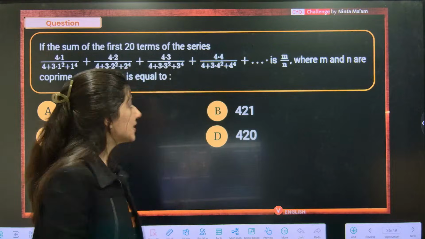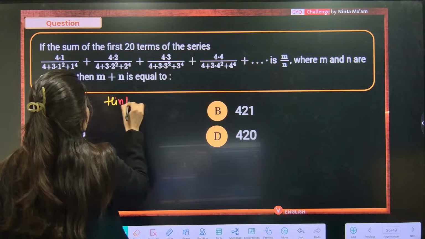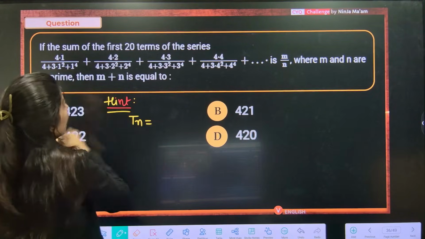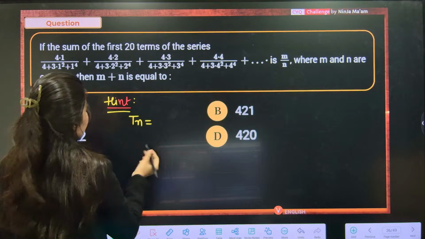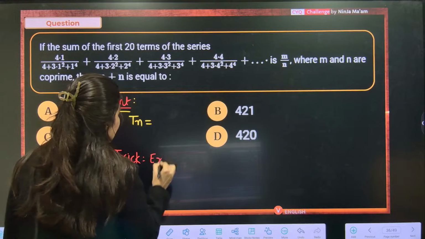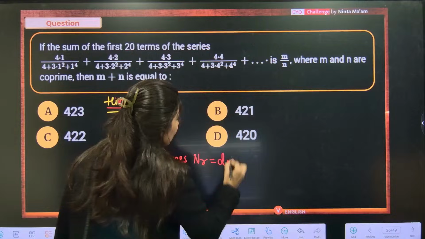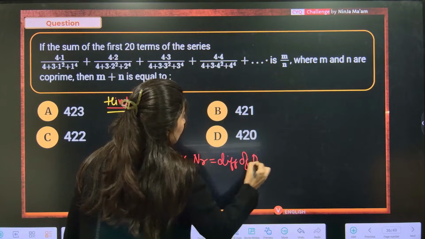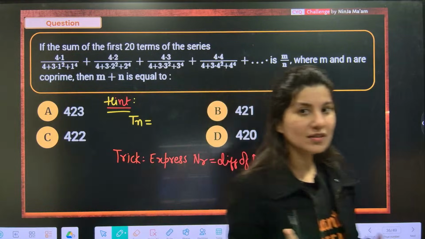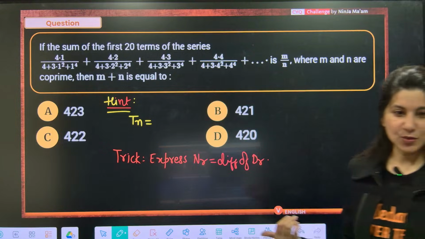Again, telescopic series. So first of all, hint: write the nth term, the general term. Then again, that's the trick. The trick is to express the numerator as the difference of the denominator, and then proceed as a telescopic series. This question I have done in previous sessions also, so now I am assuming that you will be able to do that.